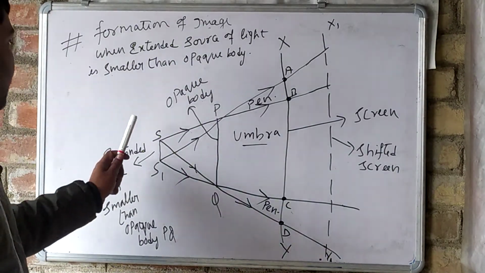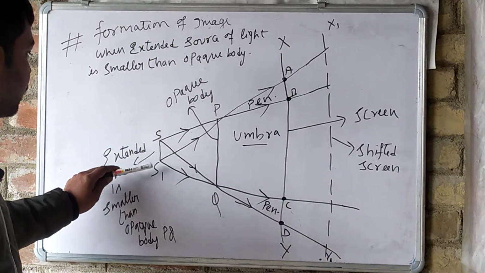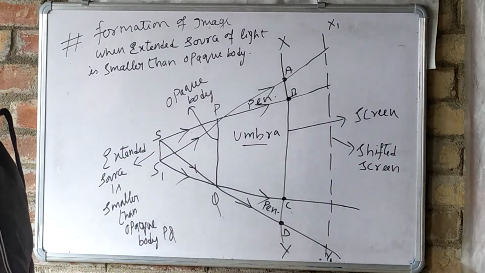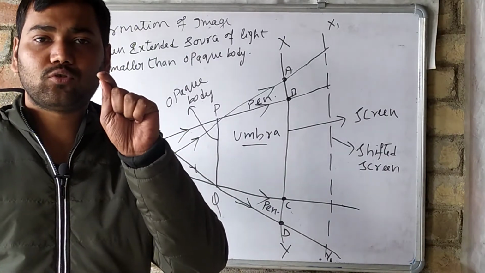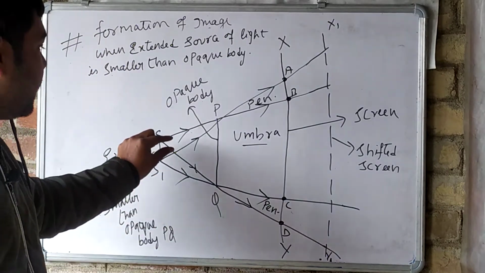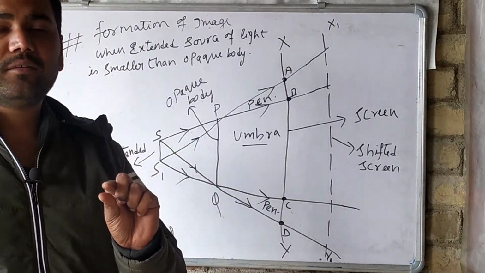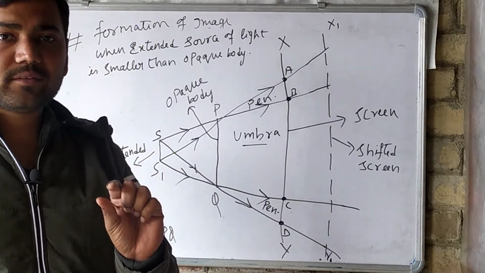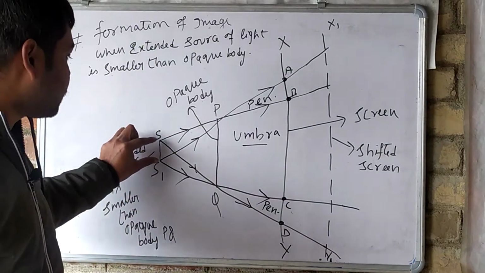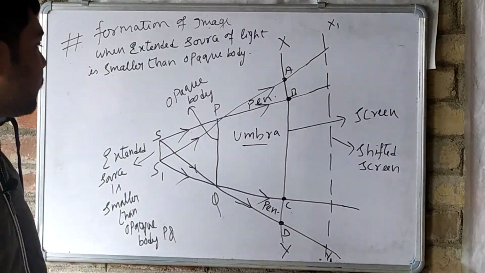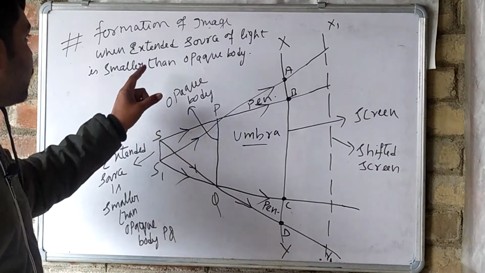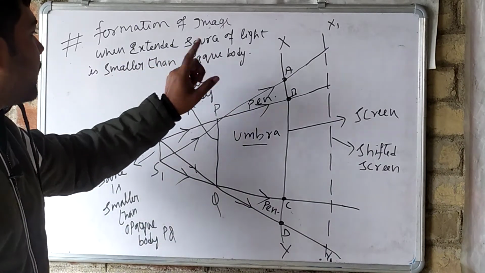Okay, extended source of light, that means SS1 is the extended source of light. Till now we have studied only the point source of light. Now this is a little bit bigger in size than a point source. It is known as an extended source. It is SS1, okay, of this size. So the extended source of light is smaller than the opaque body.